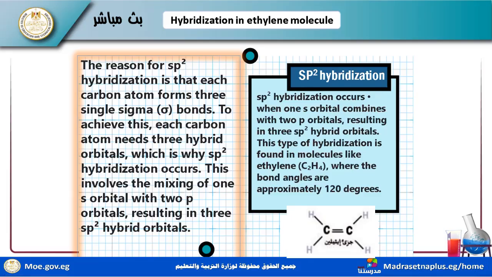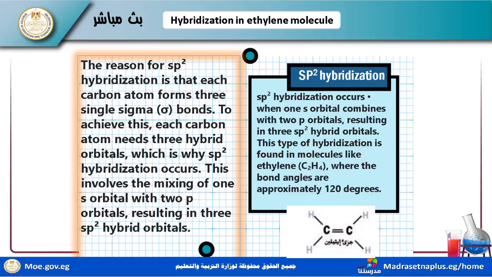I have many types of overlapping: collinear overlapping, head to head, or side by side. Side by side makes parallel overlap, and I will explain this other type of bond. I have pi bonds and single or sigma bonds. Sigma bond is collinear overlapping, head to head. It is a very strong bond.